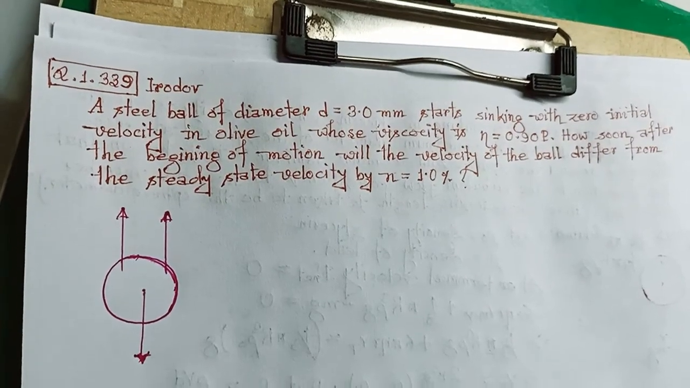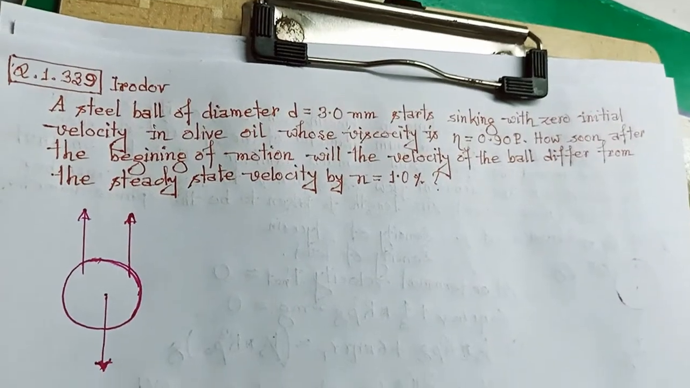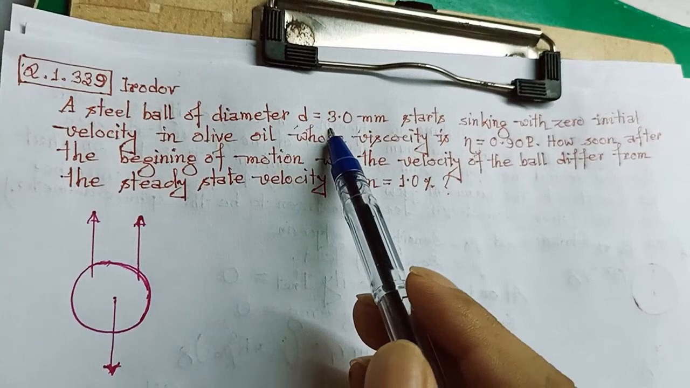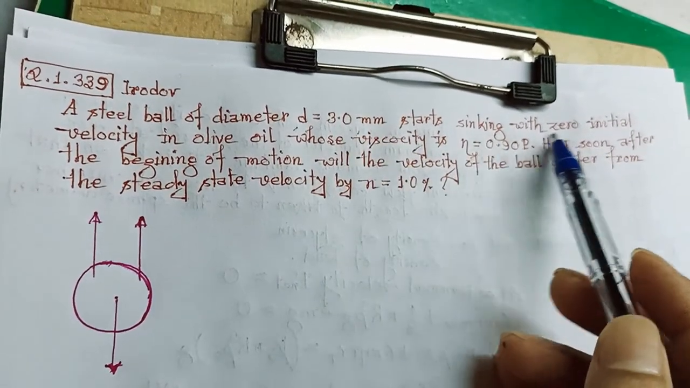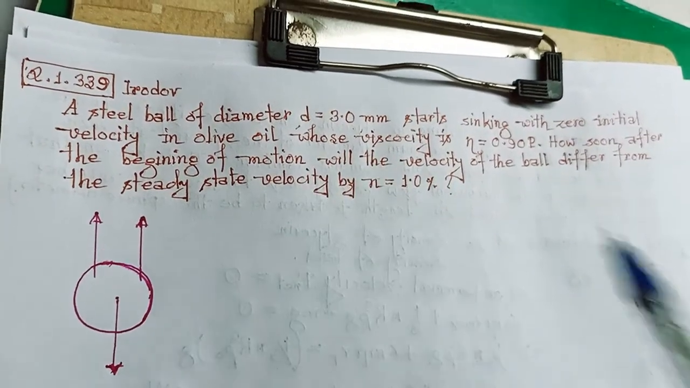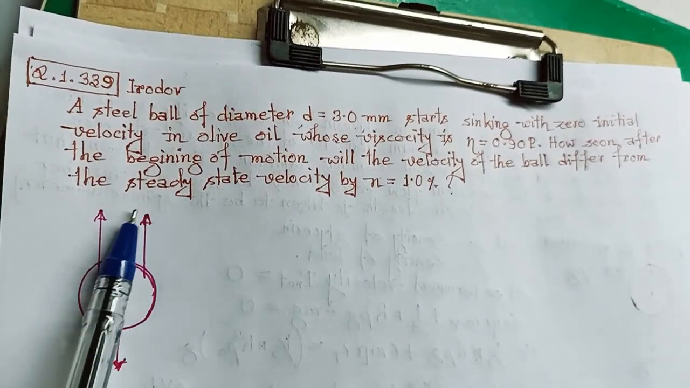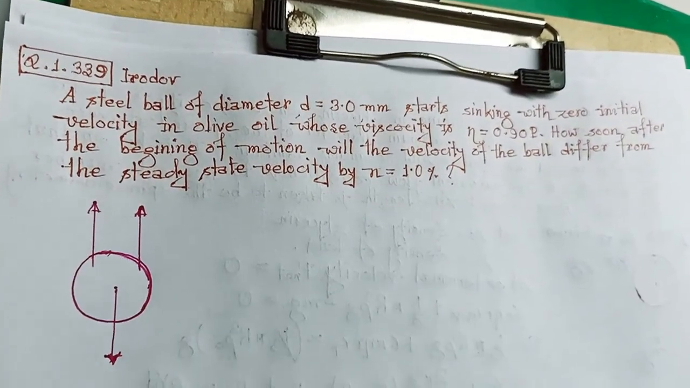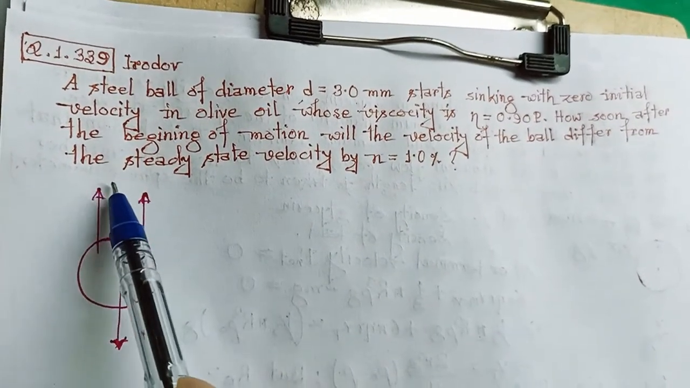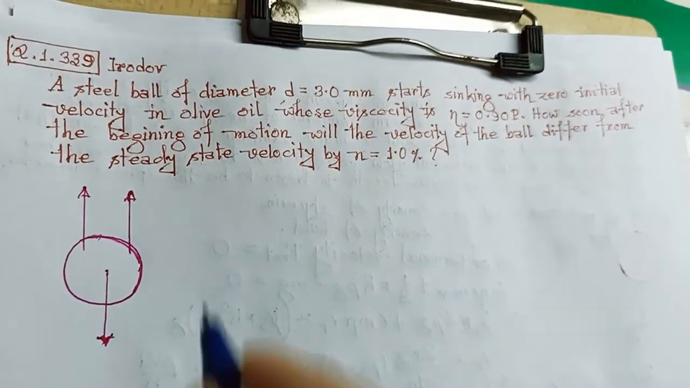Here is problem number 1.339 from I. E. Irodov, Hydrodynamics or Fluid Mechanics. In this given question it is given that a steel ball of diameter d equal to 3 mm starts sinking with zero initial velocity in olive oil whose viscosity is eta equal to 0.90 poise. How soon after the beginning of motion will the velocity of the ball differ from the steady state velocity by n equal to 1%? So let's solve this question.